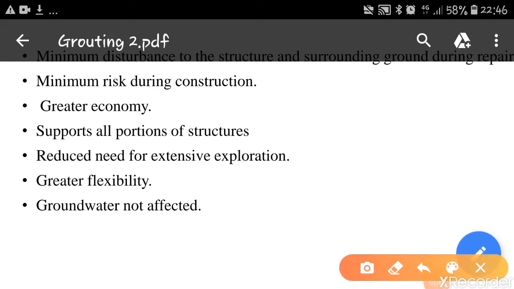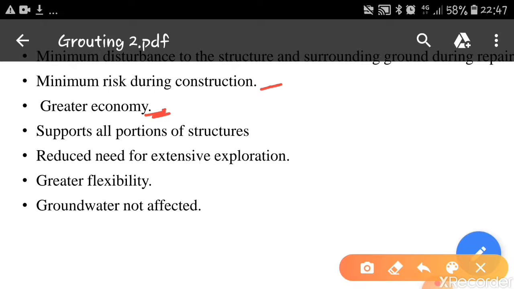The various advantages of compaction grouting are: minimum risk during construction. The risk involved during construction is less here, because we are not going to remove the soil. We are injecting the grout, and that grout will become a hard gel. So, no harm to any structure. That's why minimum risk is involved during construction. Also, we can achieve greater economy in this method.